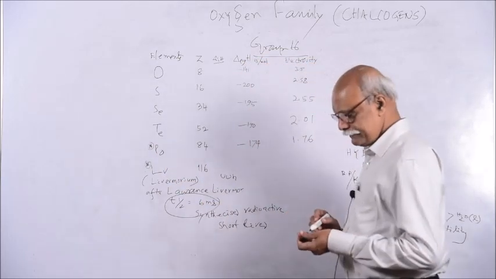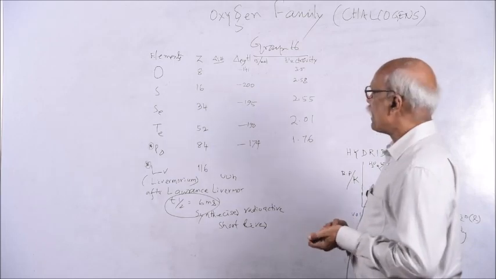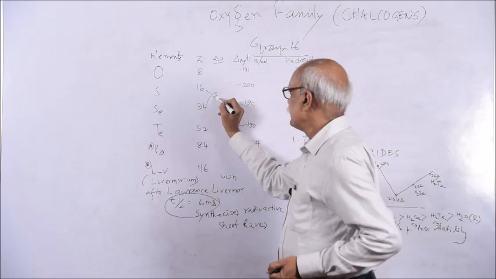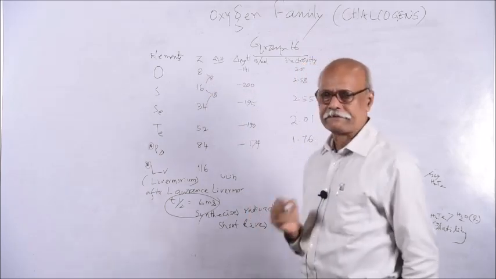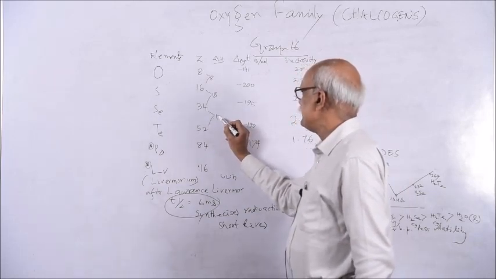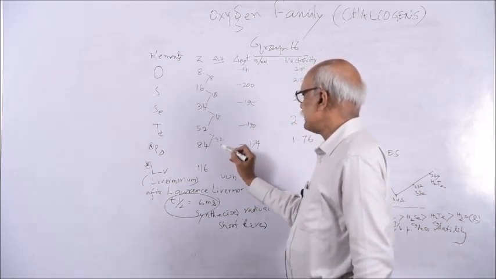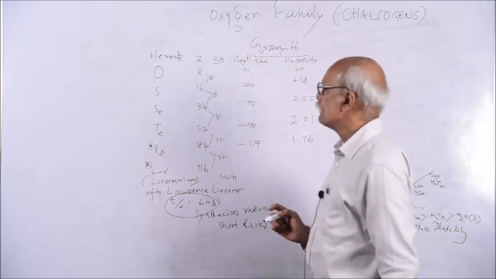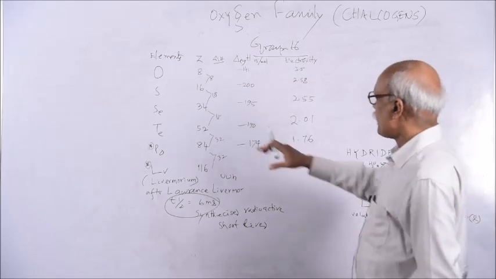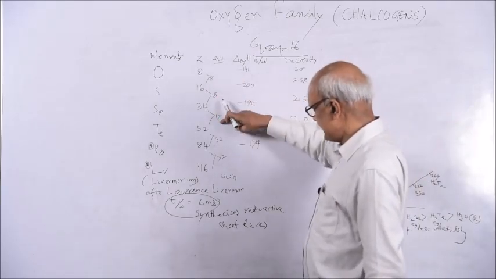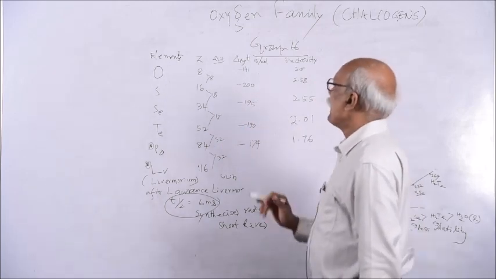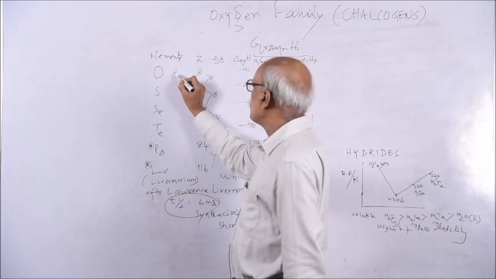So you see, these are the elements with atomic numbers 8, 16, 34. The difference here is 8, the magic numbers as we have discussed in group 15. Then another magic number 18, another 18, and another 32. So magically the properties become identical after differences of 8, 18, 18 and 32.